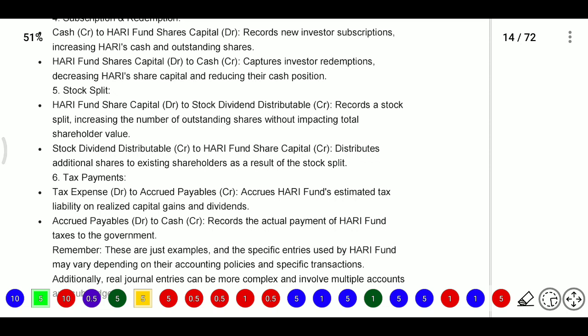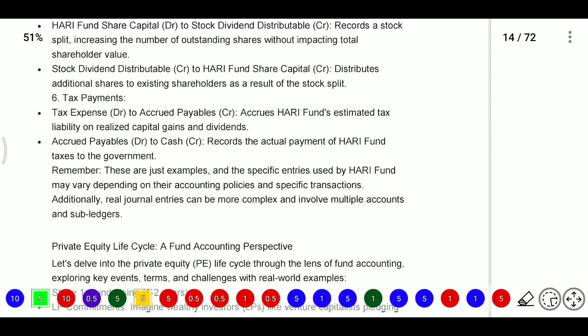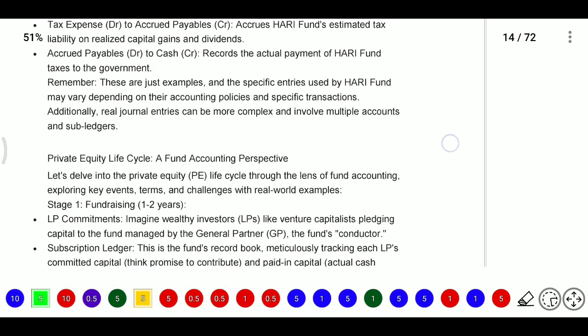So first the company will issue to the fund house, and the fund house to these persons, the unit holders. And if you are paying any tax amount, the tax expenses account is debited to accrued payable. That is an accrual entry for estimating the tax liability for incomes, capital gains or dividends. Tax will be calculated as estimated taxes. Next, accrued payable is debited to cash, credited when the actual payment is made. So first we need to record the accrual entry, after that the payable entry. Remember, these are some examples only.